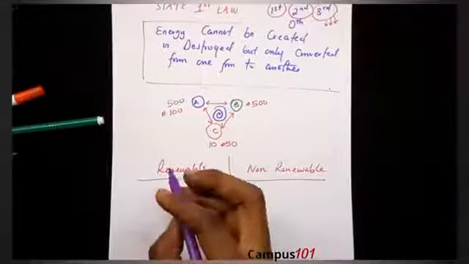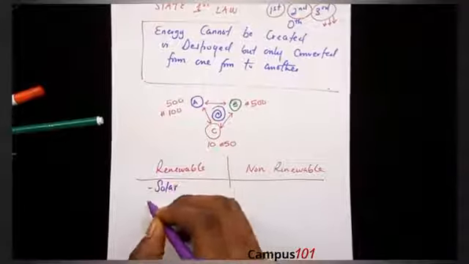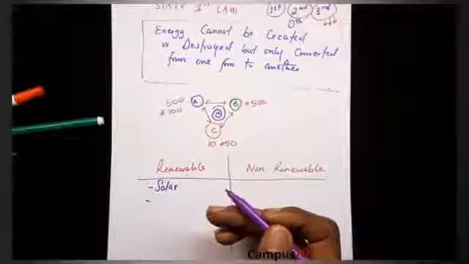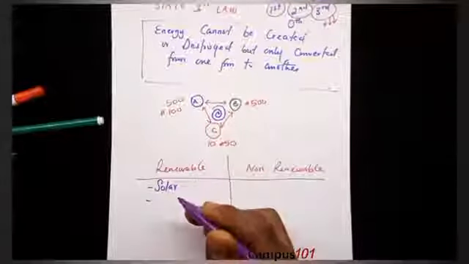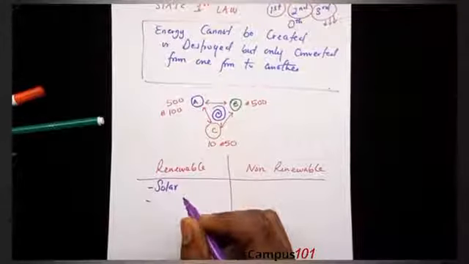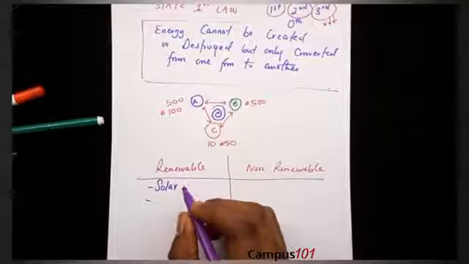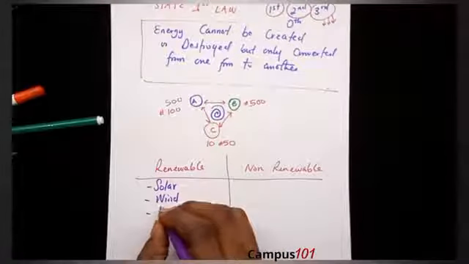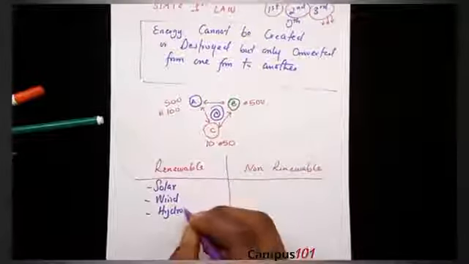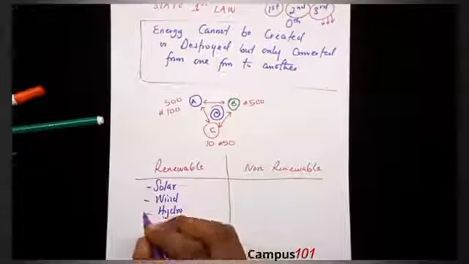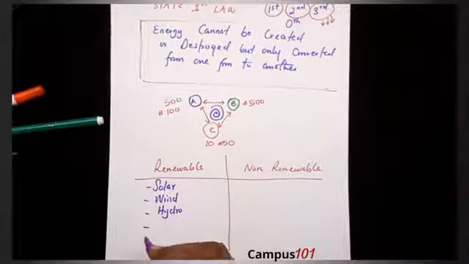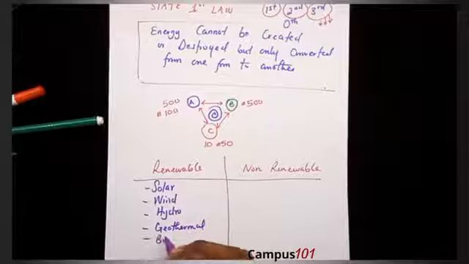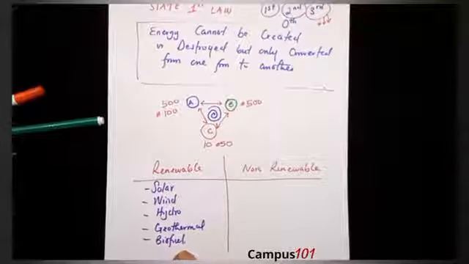Now, the renewable sources of energy are: one, solar energy, because the sun is not going anywhere. The sun is going to still stay there for 5-10 billion years before, if at all, it's going to stop shining. So solar energy, wind energy is renewable. Hydro energy, so our rivers will keep flowing, so hydropower or hydro energy from water is renewable. Another important one is geothermal energy, and then biofuel. So these are examples of renewable energy.